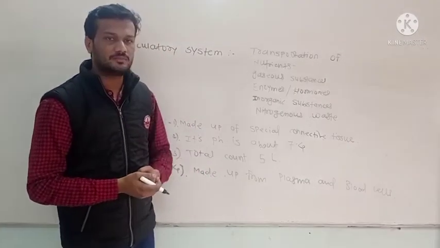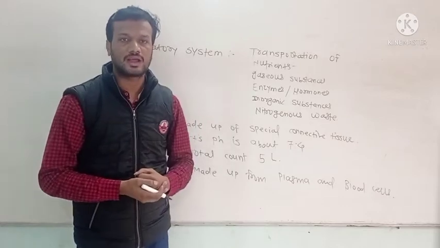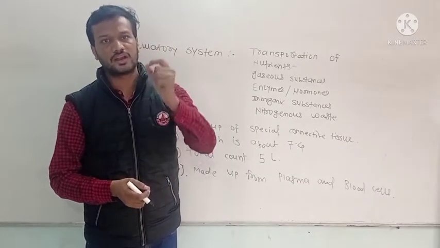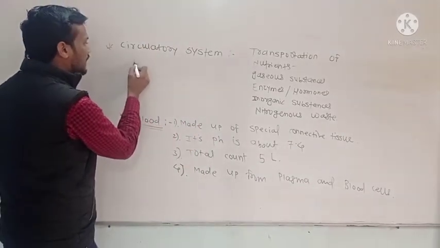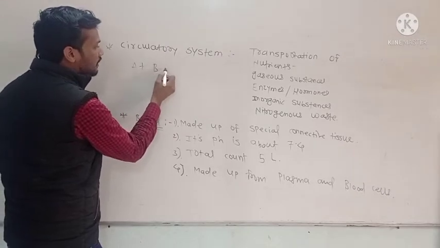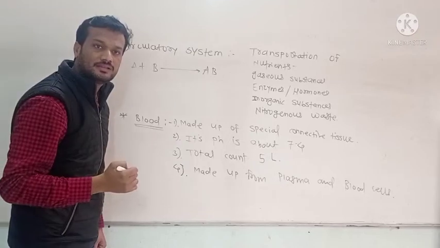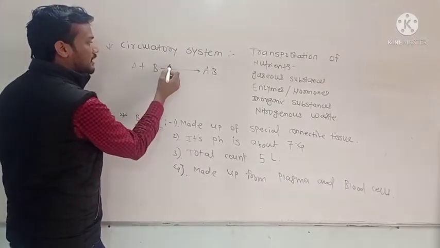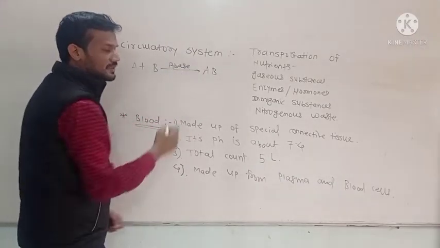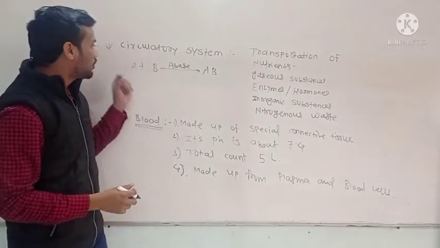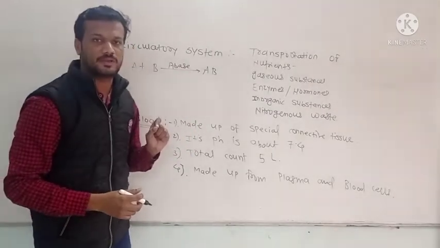What do you mean by enzyme? An enzyme is a biological catalyst which accelerates the rate of reactions. Say A plus B is converted into AB. Which enzyme plays a role in this step? One of the enzymes, say, is ABase. The ABase enzyme plays an important role, converting A plus B into AB.